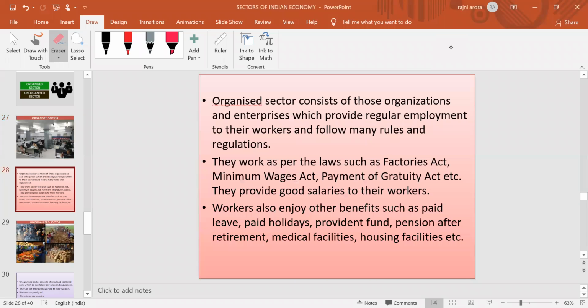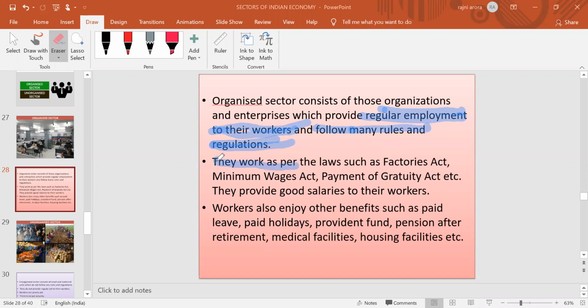We will discuss. The organized sector simply includes all those institutions, all those organizations which are providing regular employment. They are providing regular employment to their workers, as well as they follow many different kinds of rules and regulations formed by the government, as per the Labor Act, as per the Minimum Wage Act. So many kinds of laws are there.